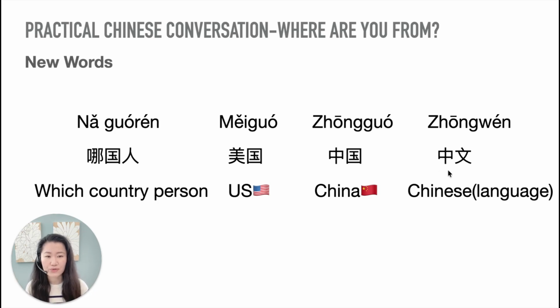Then the last new word, 中文. Okay, so of course, 中 is from this country, right? 中. Then the second character 文 means language. Okay, so 中文 together, Chinese language. If you want to say Chinese people, right, or China people, we just needed to add what? 人 after it, right? So 中国人, that's Chinese people. And 中文, that's Chinese language.